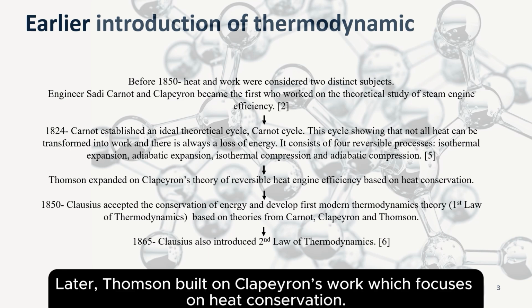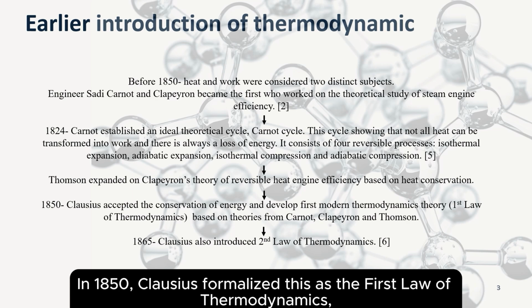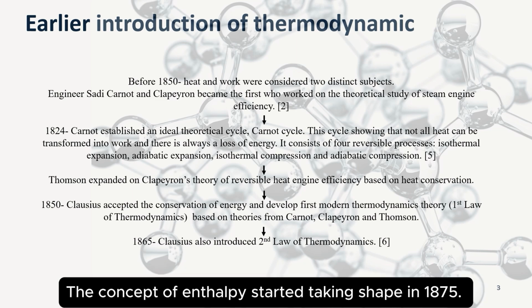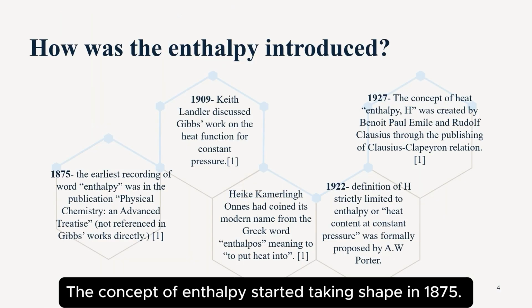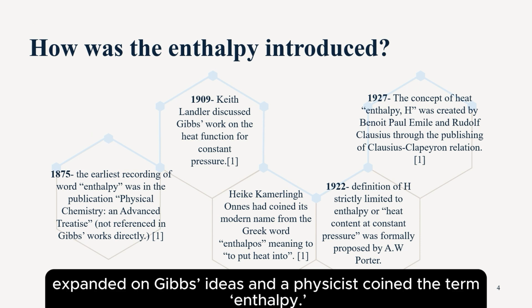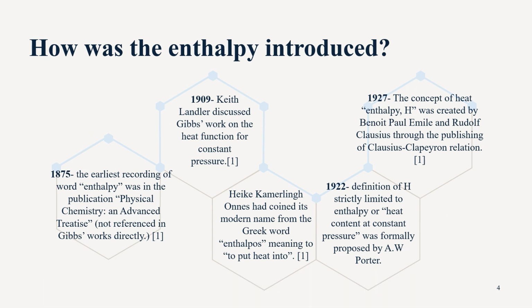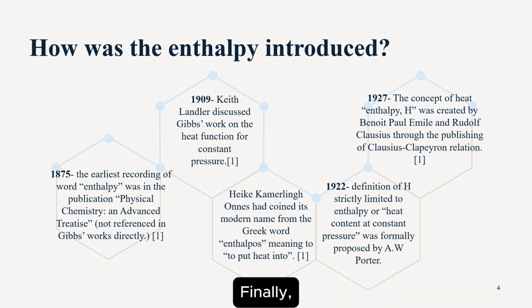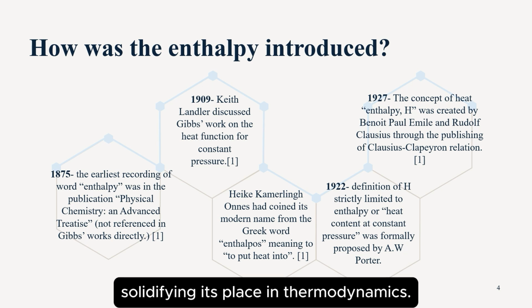Later, Thomson built on Clapeyron's work, which focuses on heat conservation. In 1850, Clausius formalized this as the first law of thermodynamics, establishing energy conservation, and later introduced the second law, which deals with entropy. The concept of enthalpy started taking shape in 1875. In 1909, Constantin Carathéodory expanded on Gibbs's ideas, and a physicist coined the term enthalpy. By 1922, A.W. Porter formally defined H as enthalpy. Finally, Émile Clapeyron and Clausius connected enthalpy to the Clausius-Clapeyron relation, solidifying its place in thermodynamics.